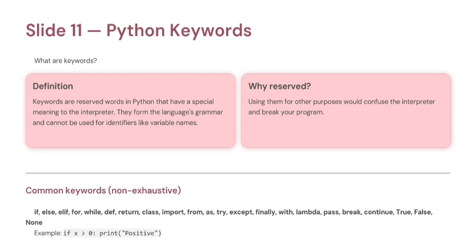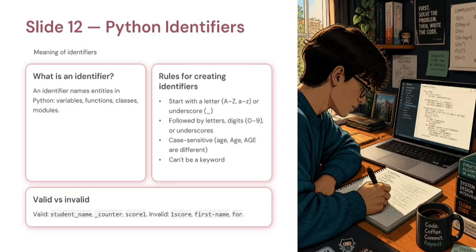Important rule. You cannot use keywords as variable names. For example, you cannot write for = 10. Python will give an error because for is a keyword. A good habit is to never try to use keywords as identifiers. Keywords are reserved by Python.